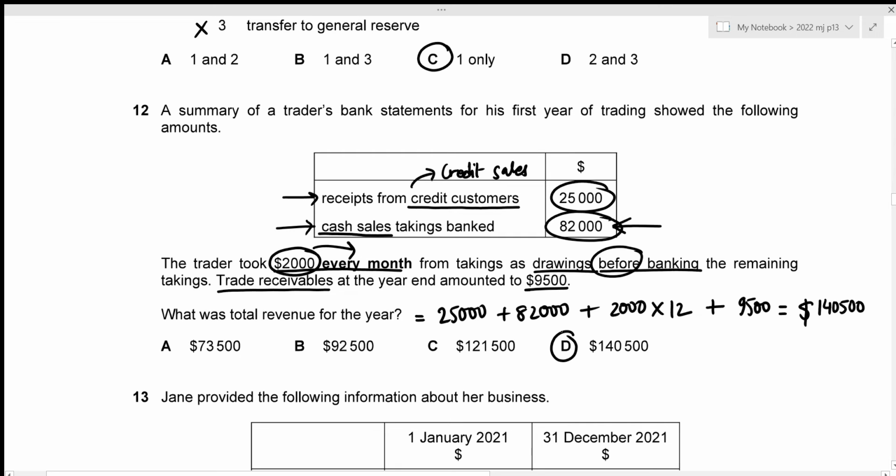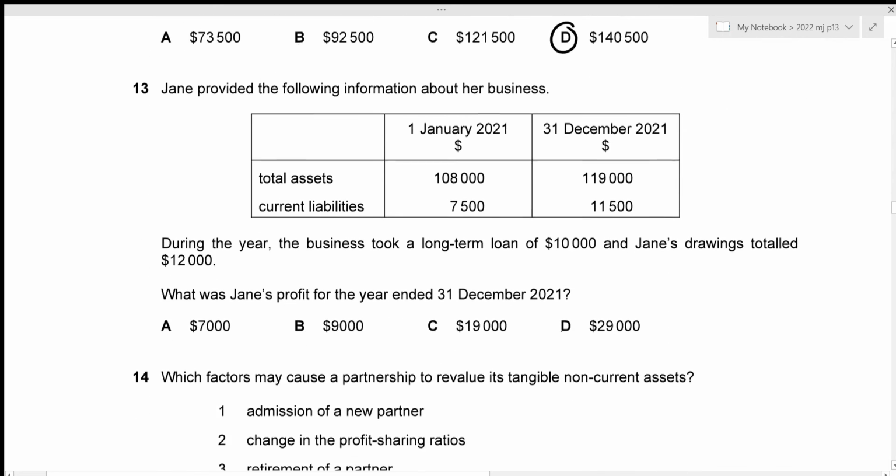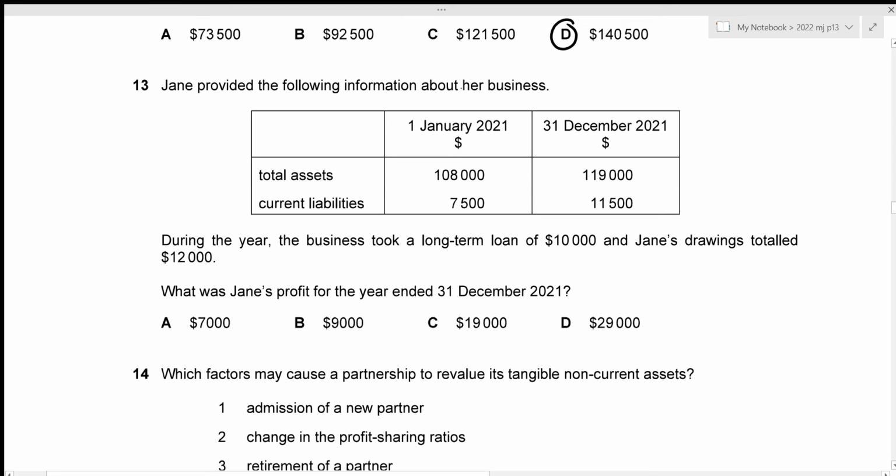Now we can move towards question number 13. Jane provided the following information about her business. We are given the total assets as well as current liabilities for the opening date and the closing date. Then during the year, the business took a long-term loan. Long-term loan is non-current liabilities. And Jane's drawings total 12,000. We need to figure out Jane's profit for the year ended 31st December 2021.